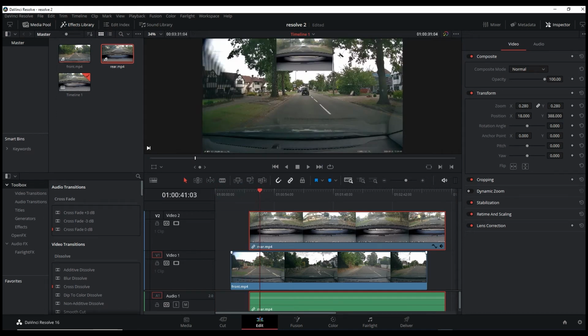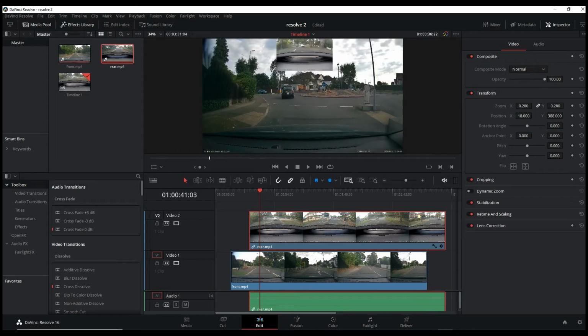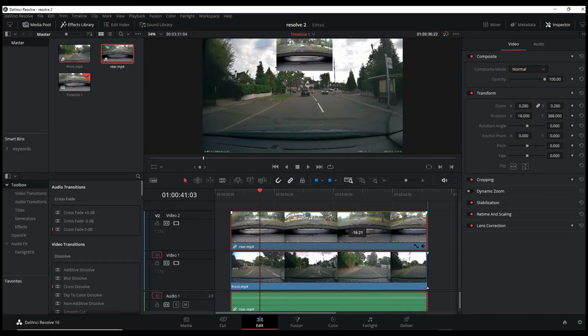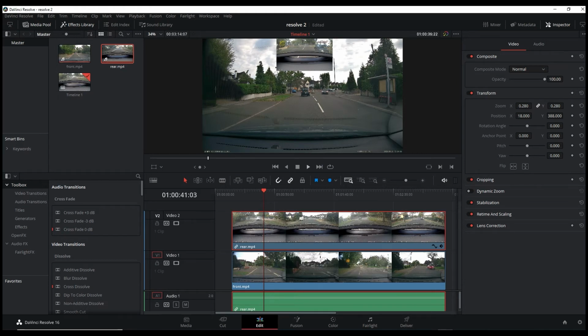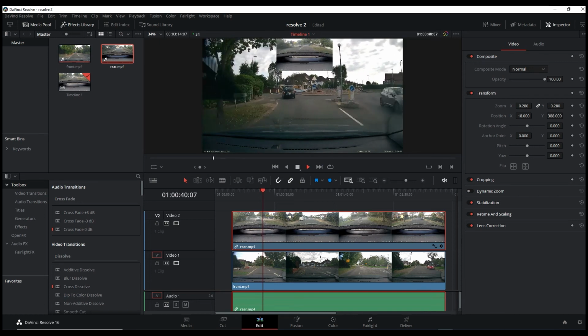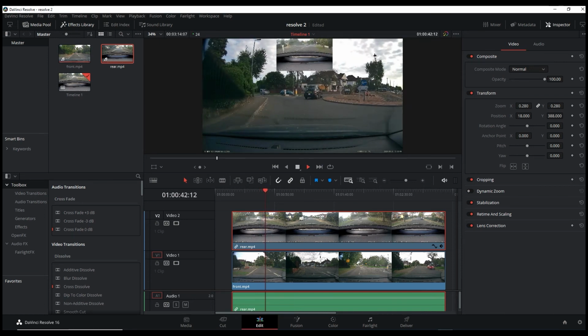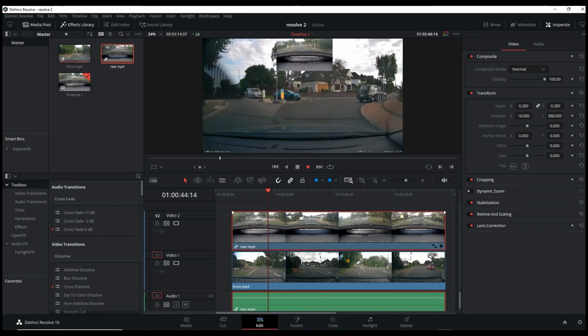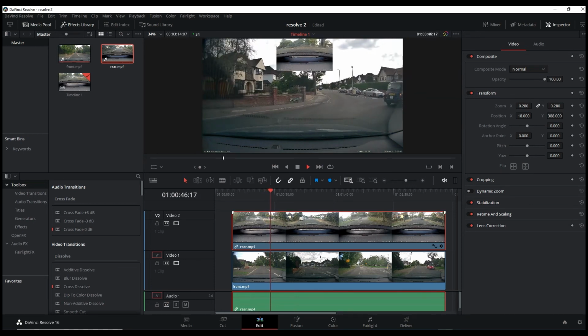The way that I do it is I tend to pick something at the side of the road, like an object. Like, for instance, that beacon there, I'll click that in the front camera and then I'll move the rear camera about until that beacon appears in the right place, which is just about there. So as you can see, as we're going along, there's the front beacon, there's the rear beacon, exactly as it should be. That's how you play about with the timeline.